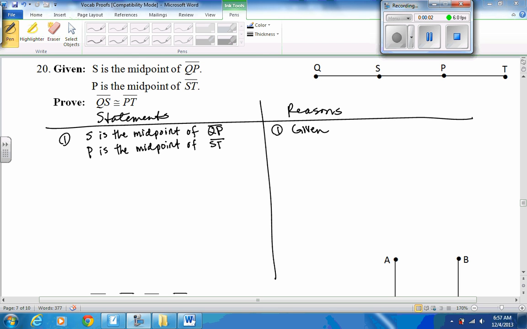Do you have a good idea where we're going to start? Looking at the given, what type of reason we might be using? Are you looking down your sheet, or do you already know? You want to use the definition of a midpoint or a midpoint theorem. A couple different ways we could end up doing this.